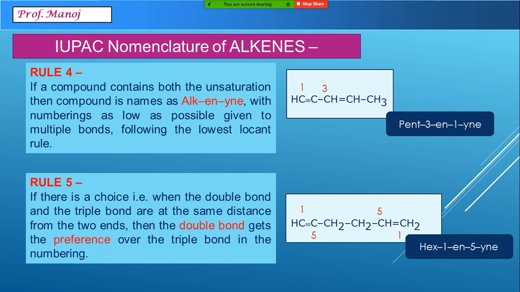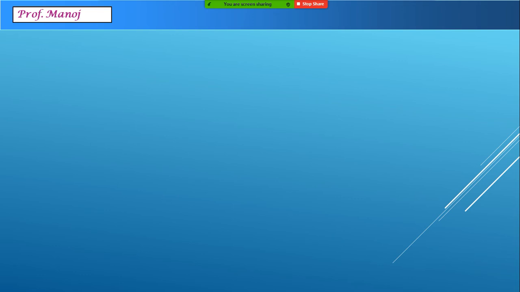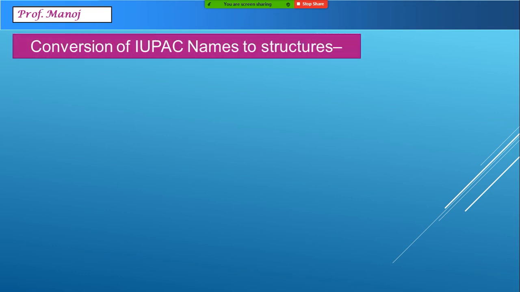Also you can observe a mistake which most of the students commit. If there is one double bond and one triple bond, names are not to be written as penta or hexa. If double bond is repeated or triple bond is repeated, only then the name spellings are penta or hexa. These are the rules for our alkenes as well as alkynes.